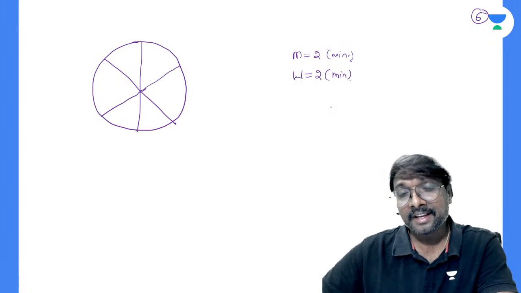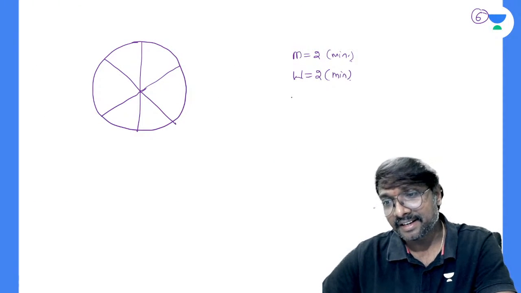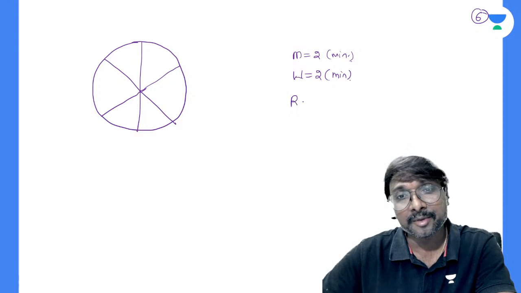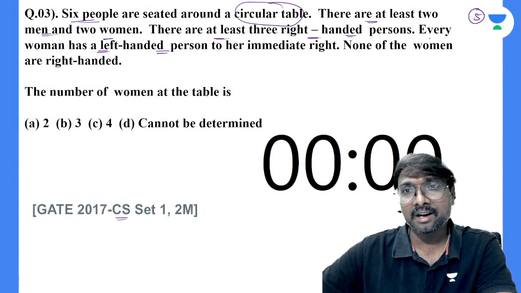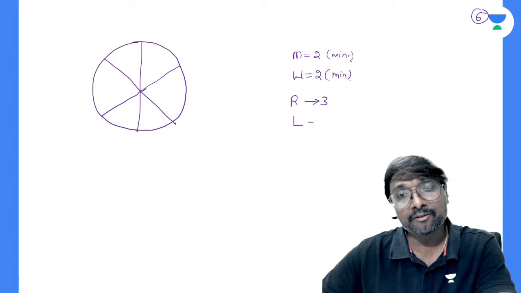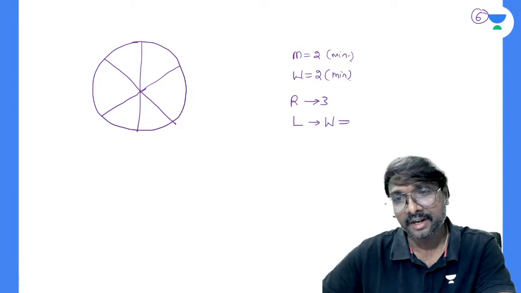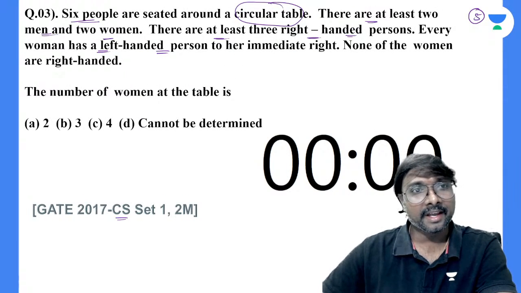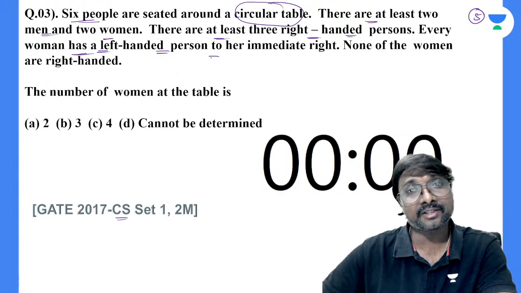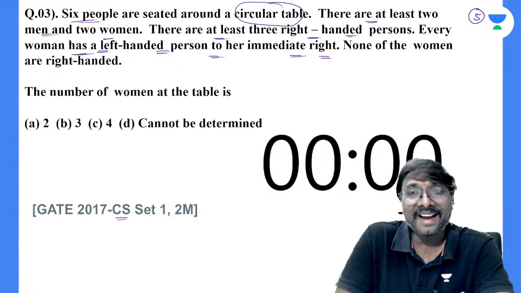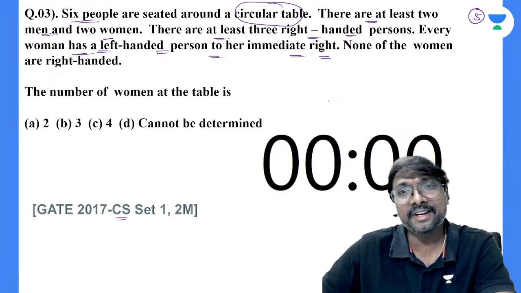Right-handed persons are 3, and every woman has a left-handed person, right? Okay, sorry, every woman has a left-handed person to her immediate right, you can say, right?